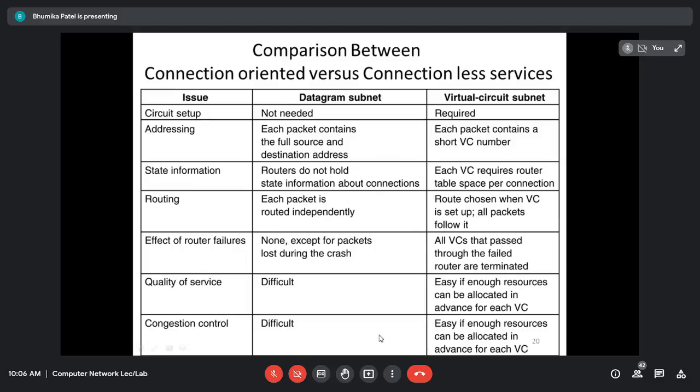So obviously there will be no traffic in the virtual circuit. Whereas in the datagram path, every packet is going to use a different path. So it may be possible that messages from different networks are arriving at the same router. At that router, the congestion will be there. We will not be able to control the traffic if messages are flooding to that router. So it becomes difficult in the datagram subnet, whereas in the virtual circuit, it is easy.